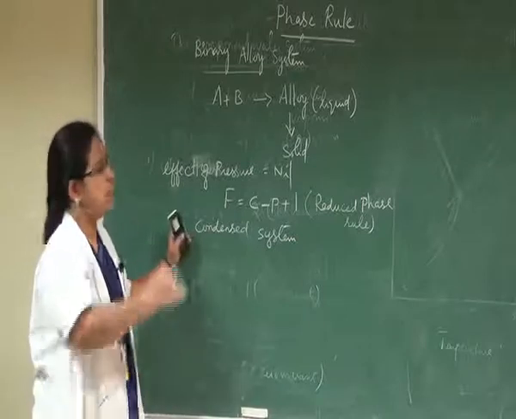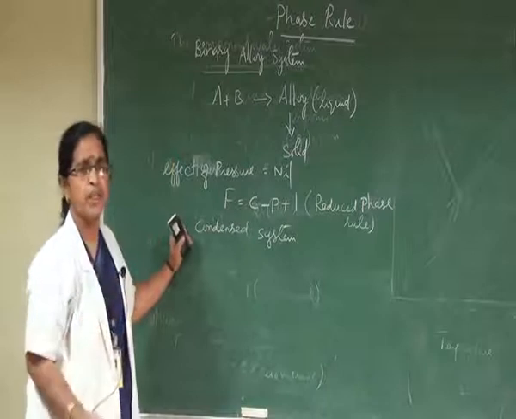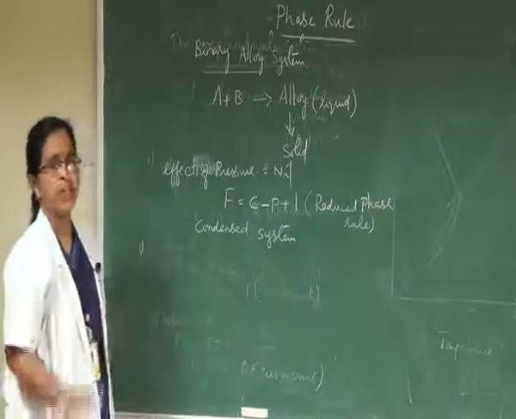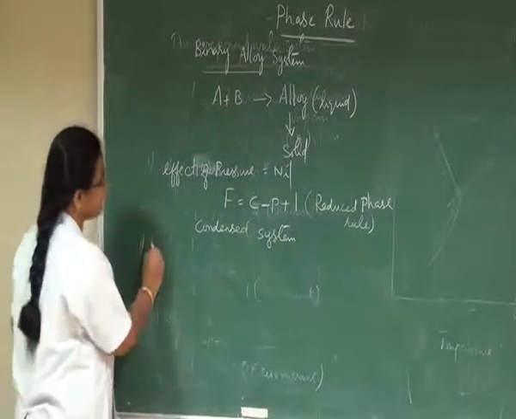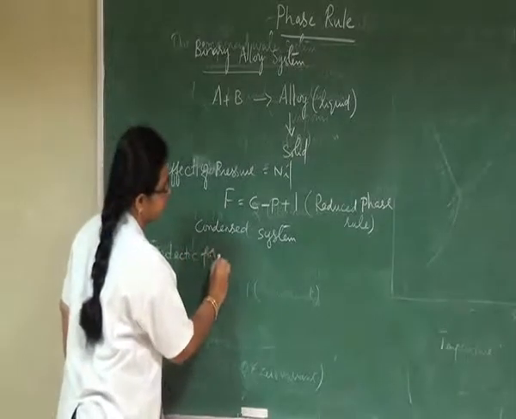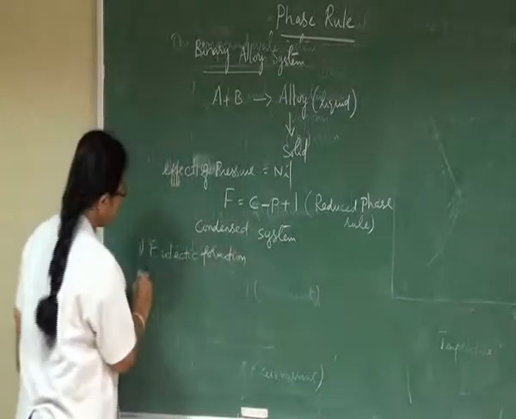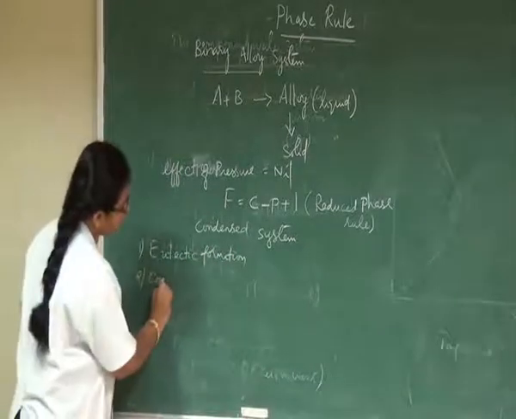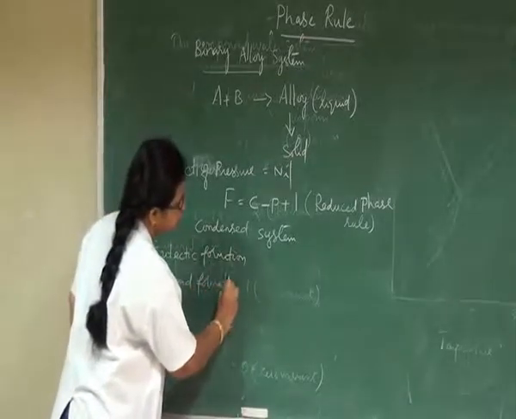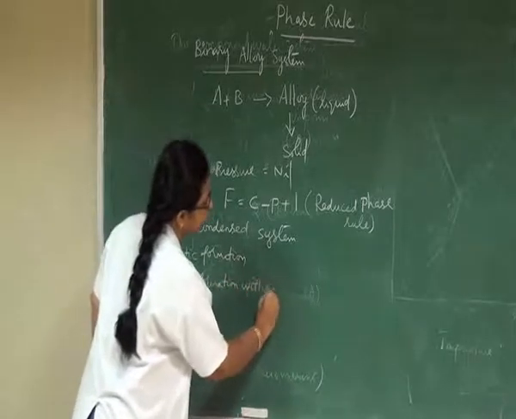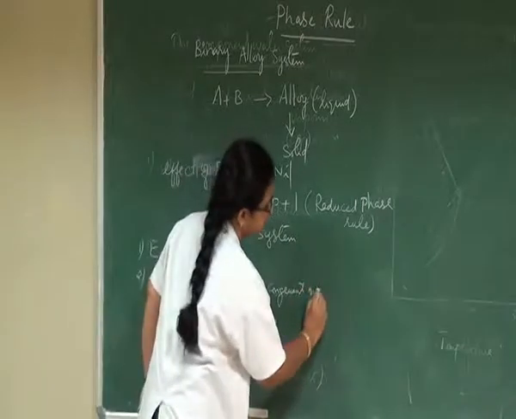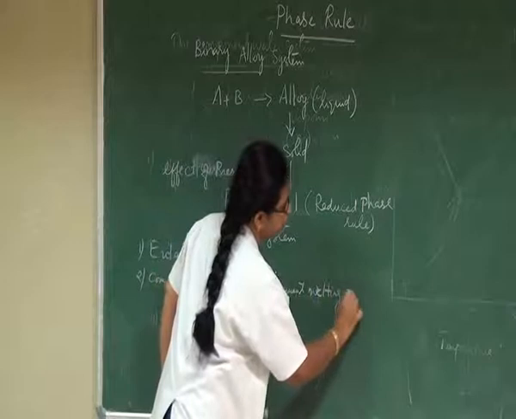Okay, fine. So when we mix any two metals, four possibilities are there. What are they? First possibility is that these two metals can result in the eutectic formation. The second possibility is compound formation with congruent melting point.